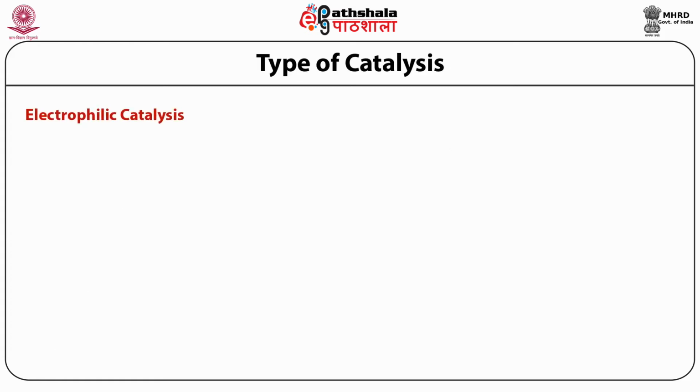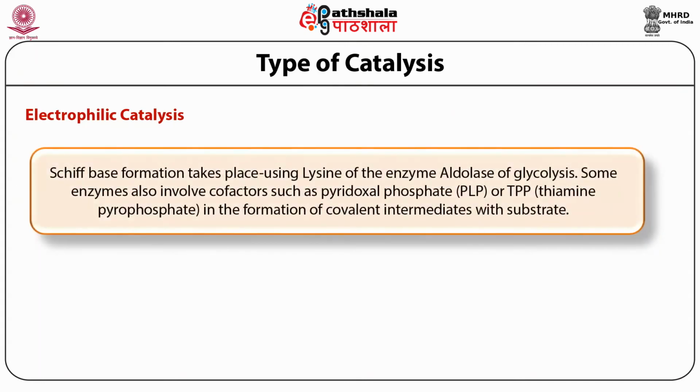The examples of electrophilic covalent catalysis involve lysine or its epsilon amino group, and the enzyme which undergoes electrophilic catalysis is aldolase, an enzyme present in glycolysis, or some other enzymes which involve cofactors.